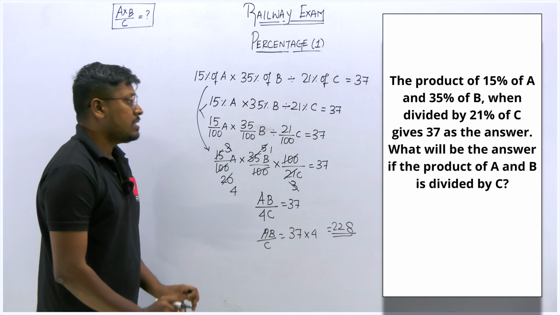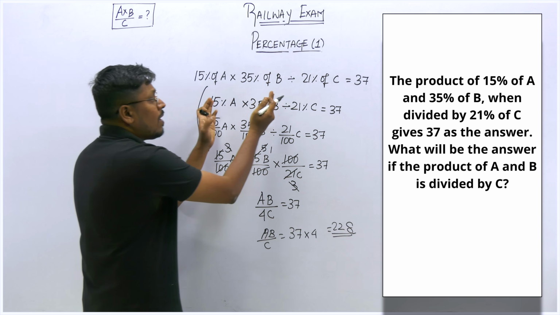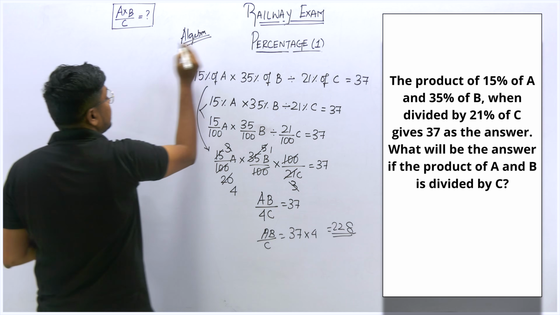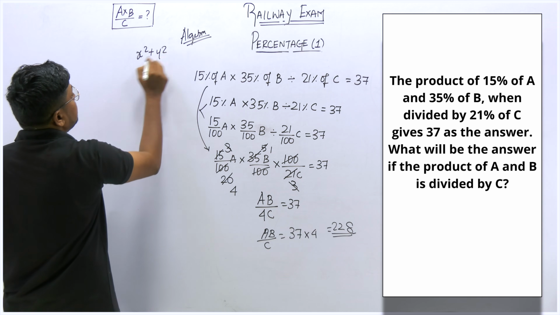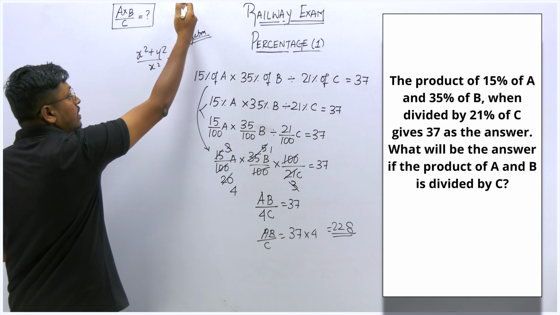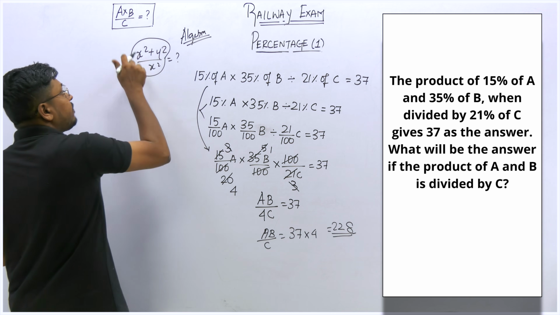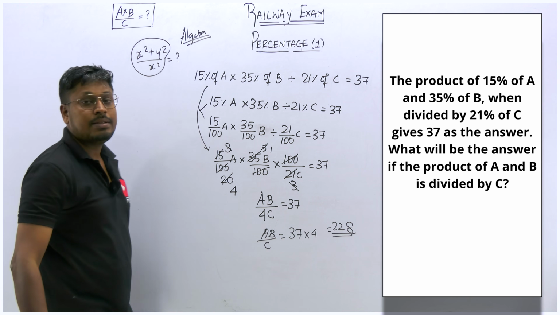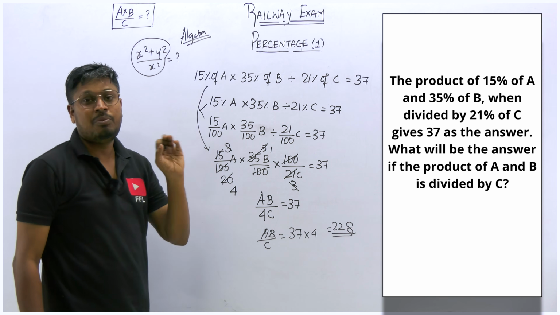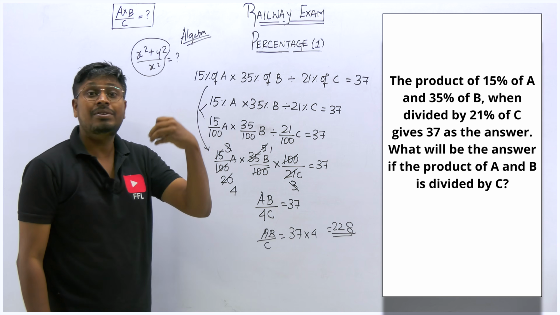So very easy question, but be very careful, because sometimes you can see the same concept in the algebra topic. In algebra also you can see these kinds of questions. x square plus y square divided by x square is what? They will give you some sort of equation. We have to simplify the equation in order to get this format. So after getting this format, we have to find what is the answer for it. So similarly, in the percentage question also, you can see more like this. They will give you a sentence and we need to find an answer based upon the given pattern.